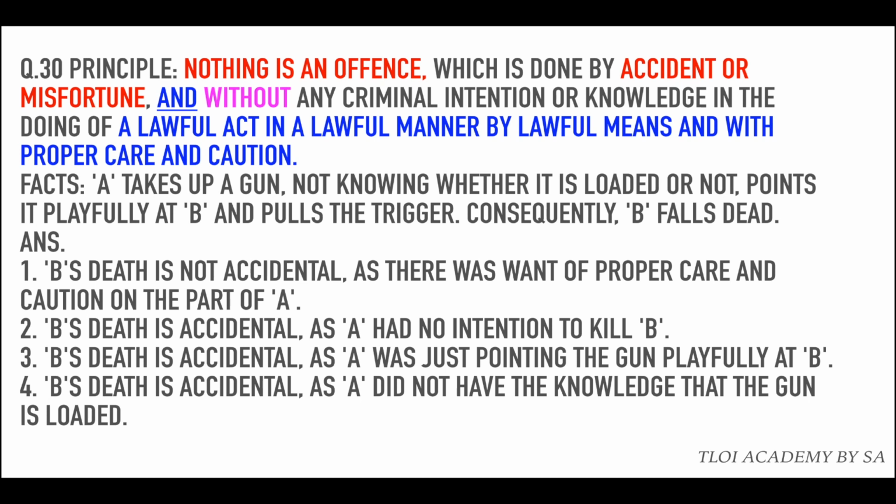Option number 3, B's death is accidental as A was just pointing the gun playfully at B. That is also true. But application of principle कहाँ आ रहा है इसमें? Option number 4, B's death is accidental as A did not have the knowledge that the gun is loaded. That is also true. But principle कहाँ आ रहा है इसमें? Principle आ रहा है option number 1 में. B's death is not accidental. As per the principle, आपका दिमाग कुछ कहे, आपकी common sense कुछ कहे, वो सब हटा दो. Principle में क्या कहा उसने?